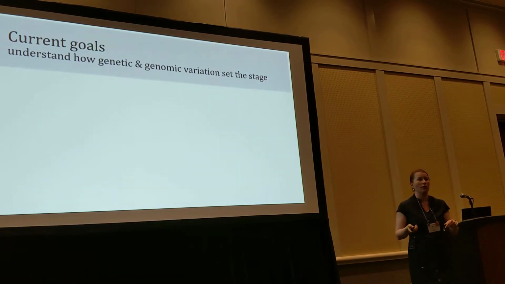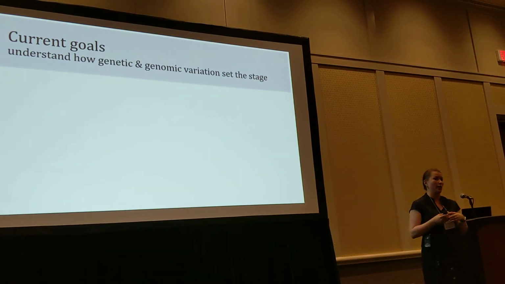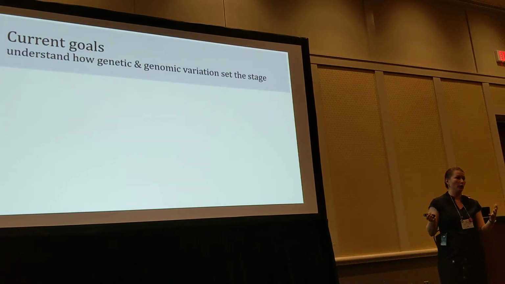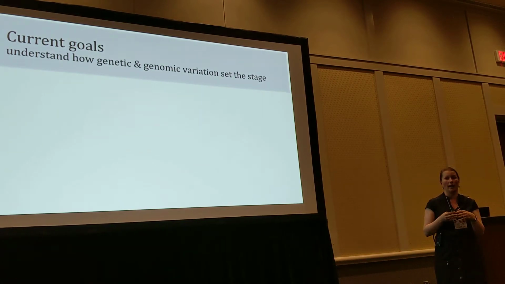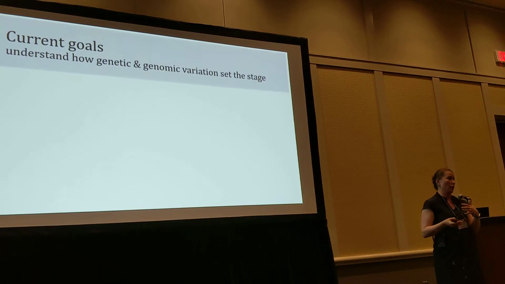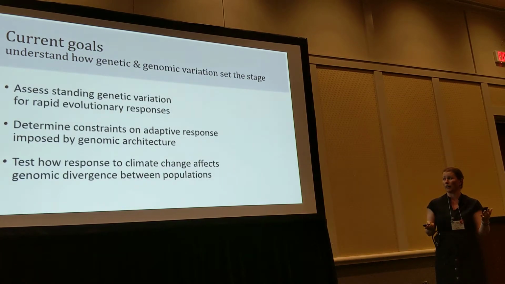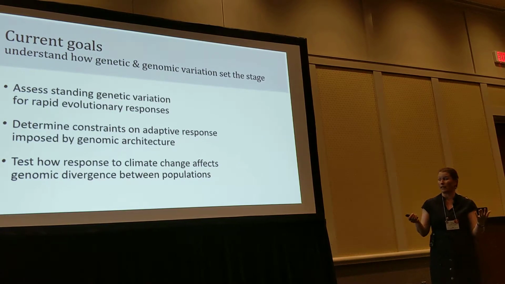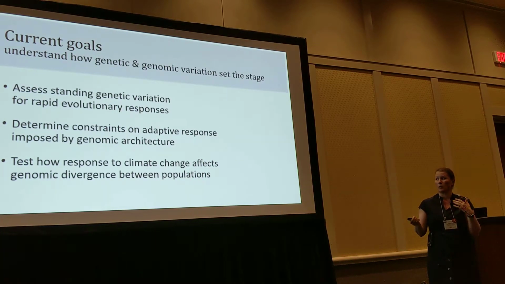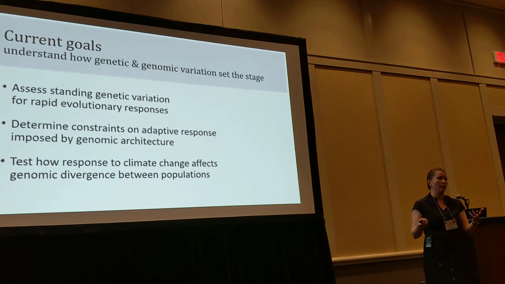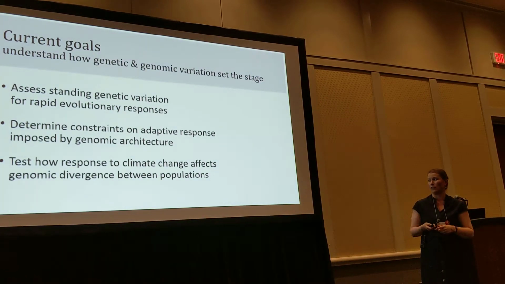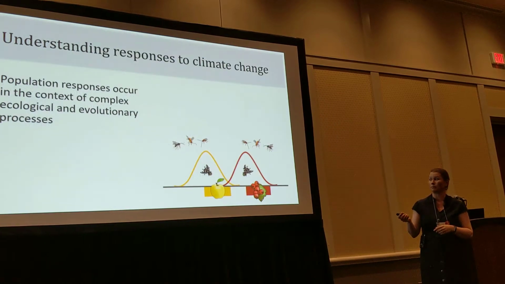So our current goals involve using genomic analyses to understand how underlying genetic and genomic variation set the stage for potential responses, as well as how climate change can shape genomic variation. So we're going to look at the effects of standing genetic variation on facilitating rapid evolutionary responses. We'll look at the potential constraints of genomic architecture on being able to respond, and look at the effects of climate change on genomic divergence between these two host races.